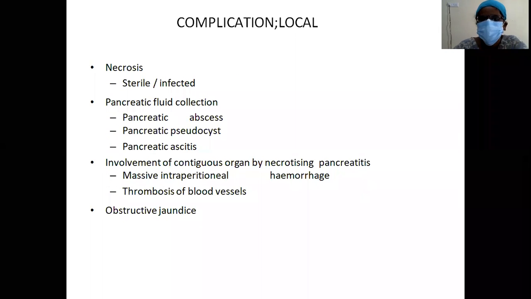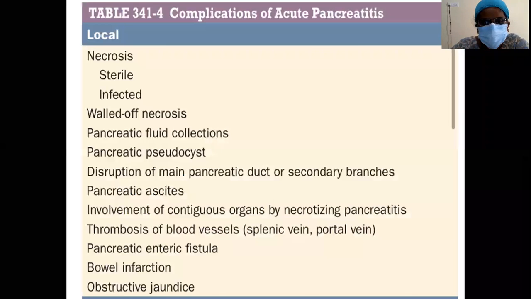And then come the local complications and the systemic complications. Usually these peripancreatic fluid collections and pseudocyst formation all come in the late phase of pancreatitis. And these 2 tables are from Harrison. You can get them over there.